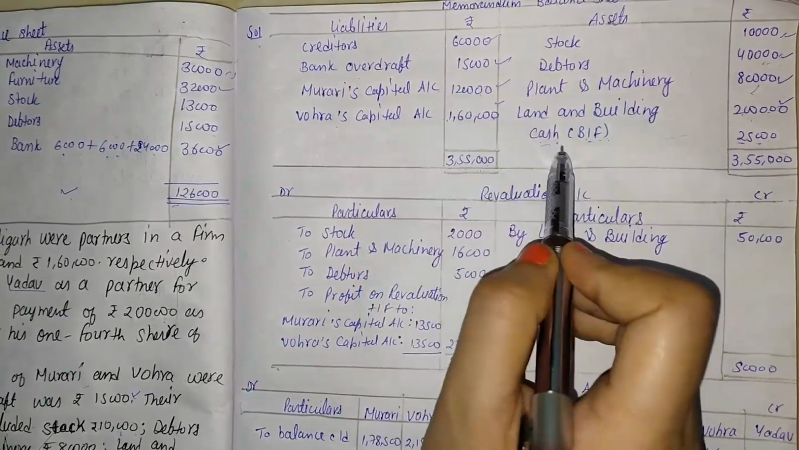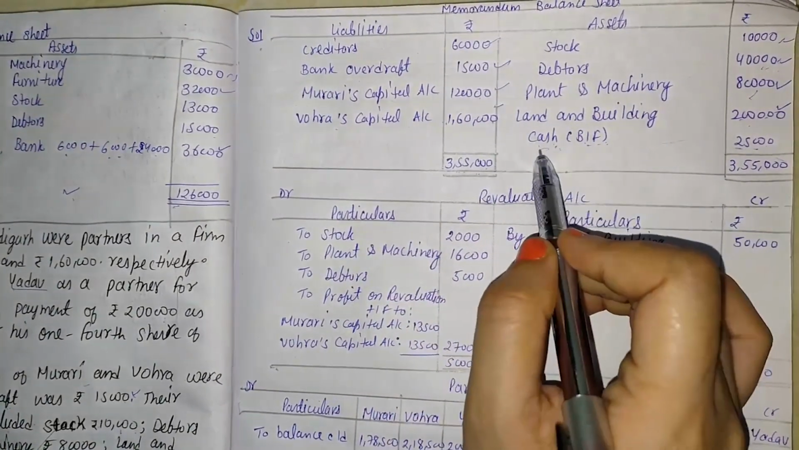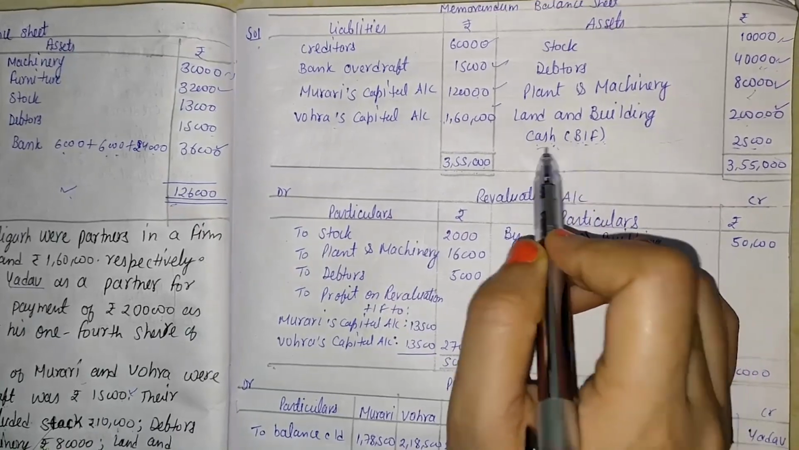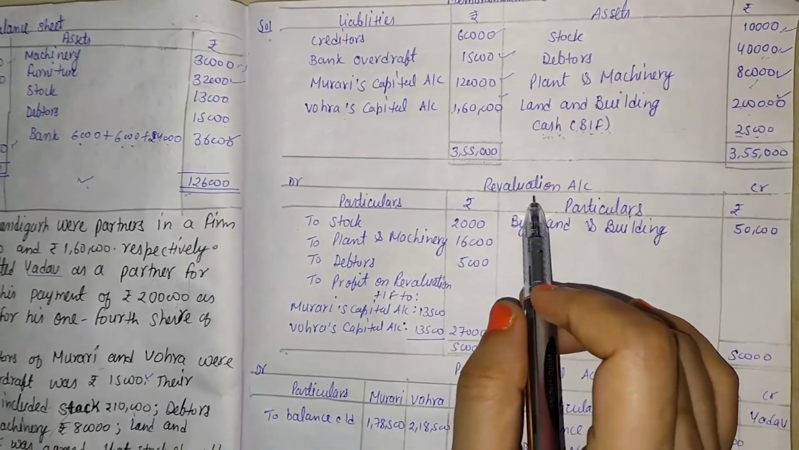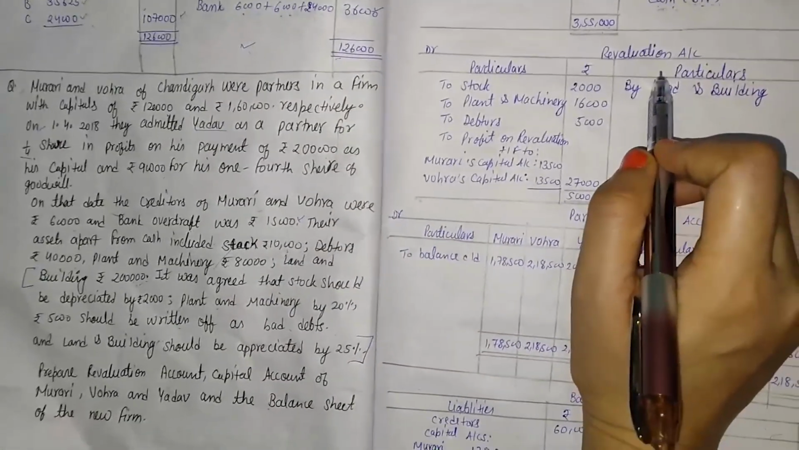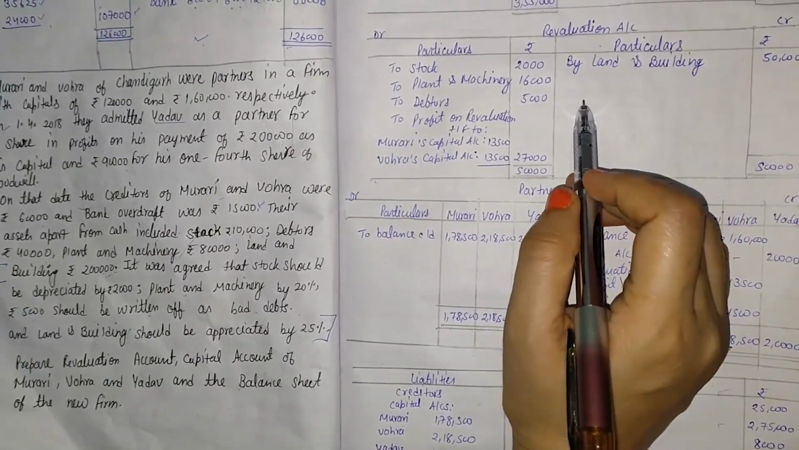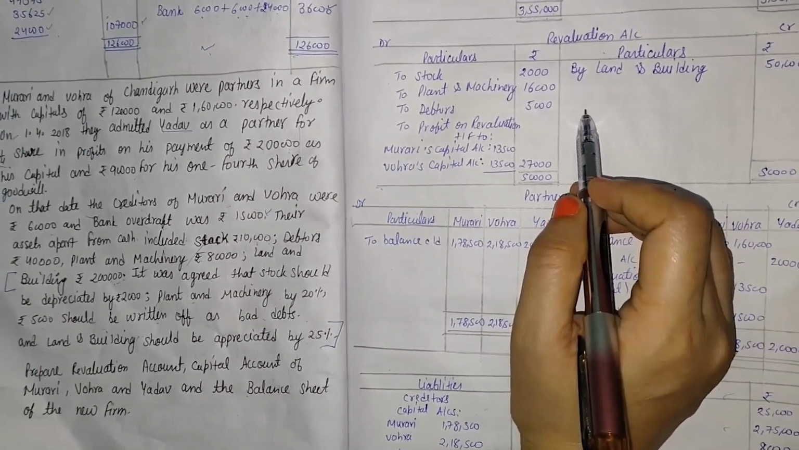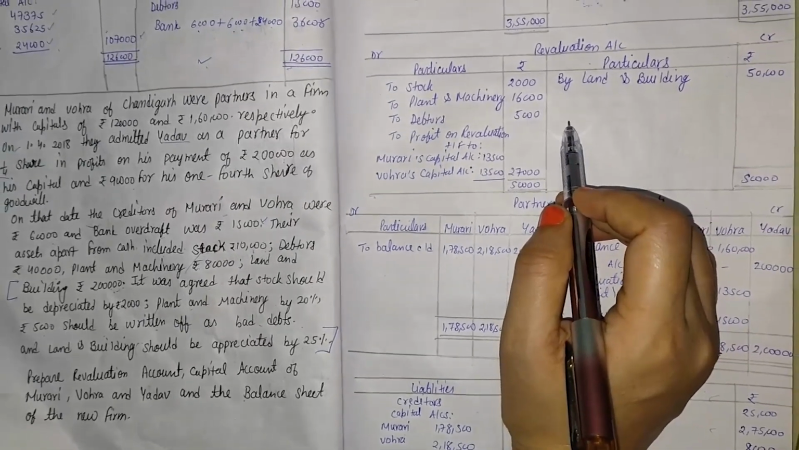So that is the memorandum balance sheet. In this all the information is given, we find out the difference, and that difference is called cash. Now first of all we will have to make the revaluation account. For the revaluation account we will consider the values given in the question, whether an asset is increased or decreased, whether a liability is increased or decreased. Related information of that type is considered in the revaluation account.